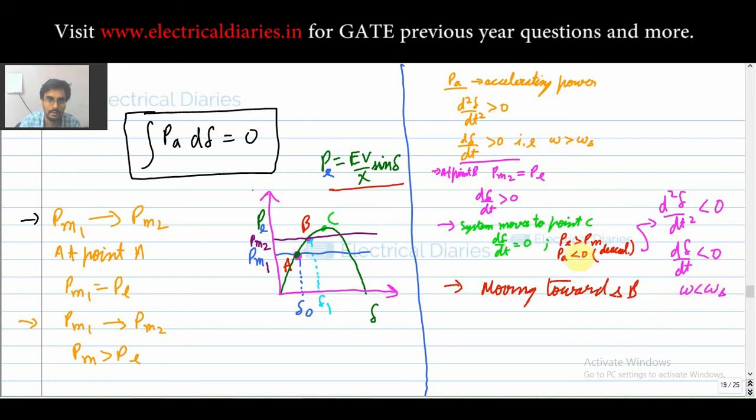So your angle is decreasing. Okay, so your system is coming towards point B. Okay, so now again at point B, what is happening? Now at point B,